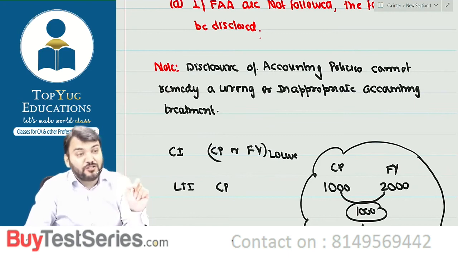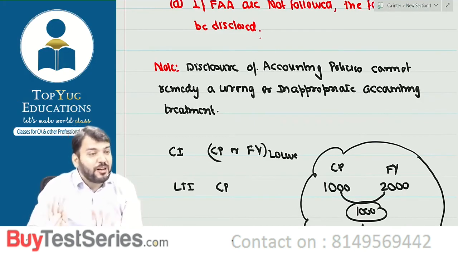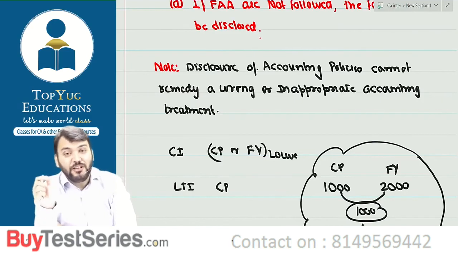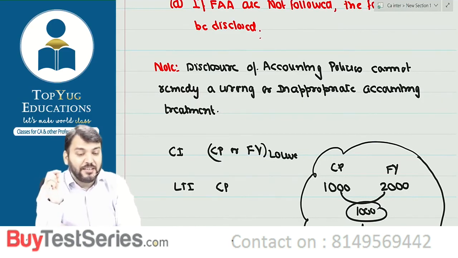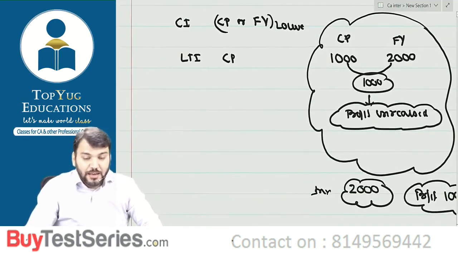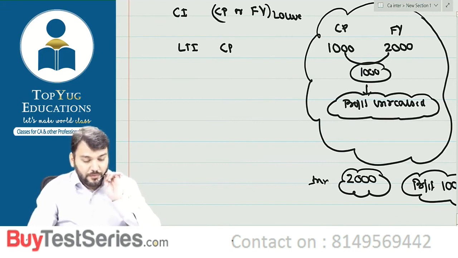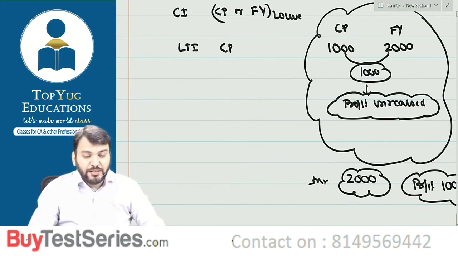So if you are disclosing your wrong accounting treatment, this is not disclosure of accounting policies. Correct? It means you disclose as per accounting standard only, whatever the accounting standard has mentioned. This point, have you understood? Have you understood this point?